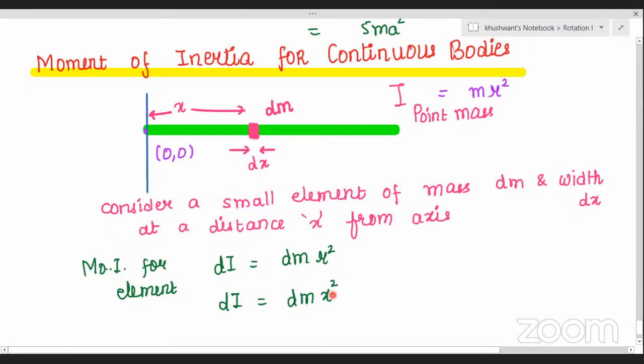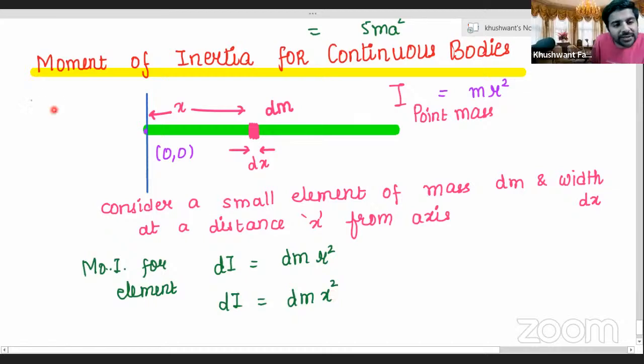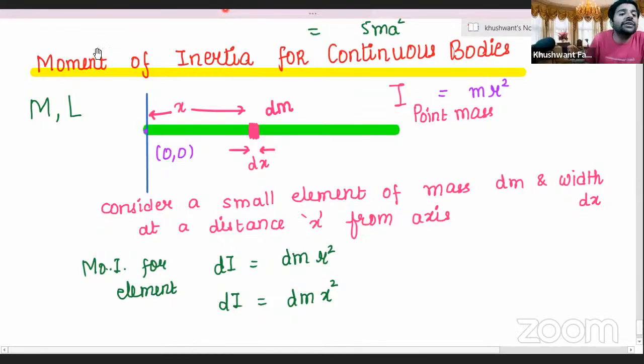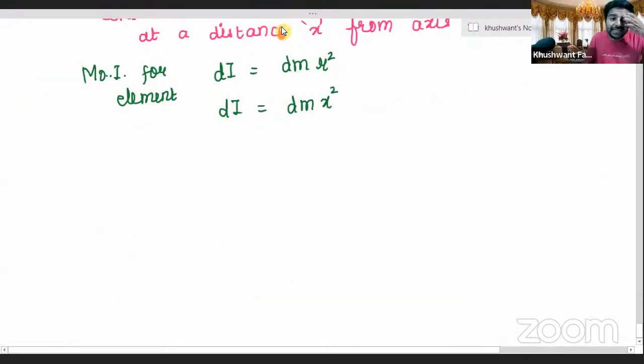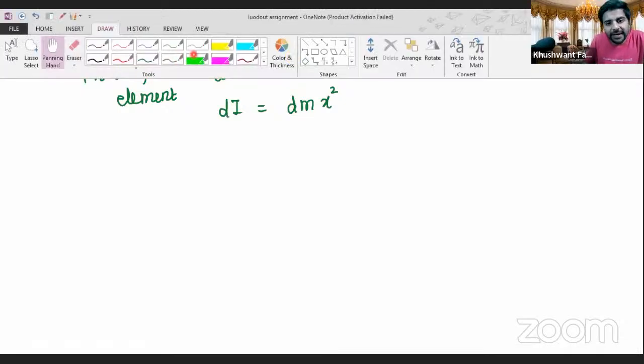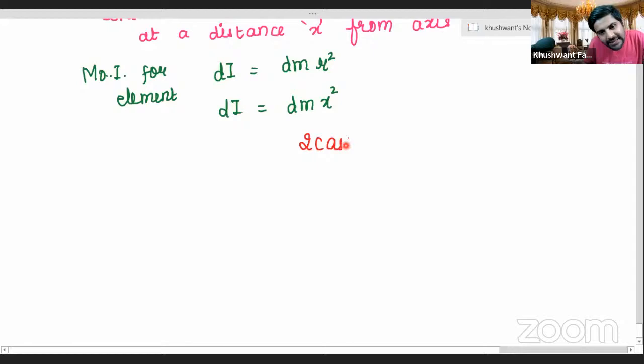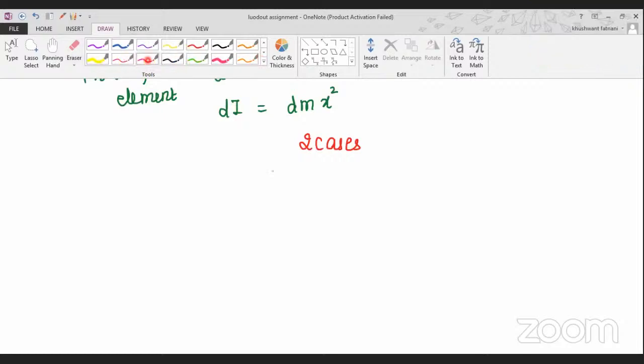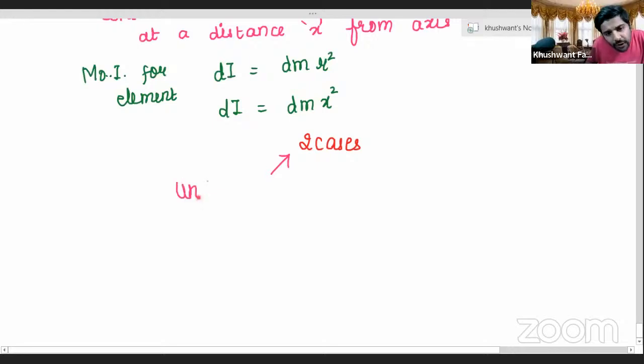Yes, sir. Okay, suppose the total mass of the rod is M and suppose its total length is L. Now, do we remember, Aryan, that if there is any rod, suppose it is uniform in nature. Let us take two cases here, uniform and non-uniform. One case is that the rod is uniform. What does uniform mean, Aryan? Mass per unit length constant or variable? Sir, constant. So when I say the rod is uniform, it means that mass per unit length is constant.